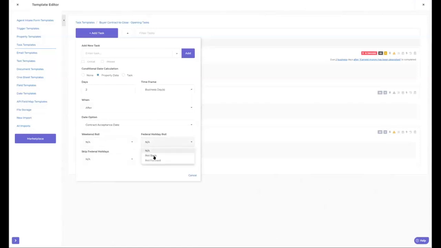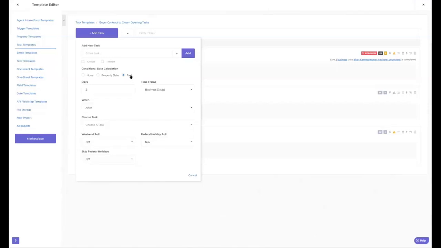Federal holidays, if it lands on a federal holiday, it's going to roll back to the previous day or roll forward to the next day. Or skip federal holidays. Some states skip federal holidays. So you can count the federal holidays or skip the federal holidays in that calculation. So whatever you want to do there. Okay. Now, if you want to base it off another task.